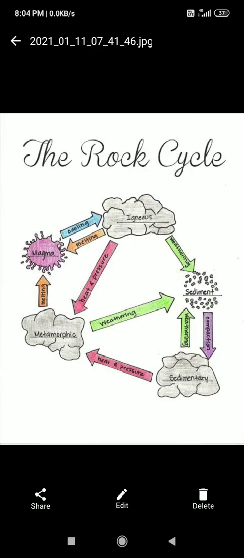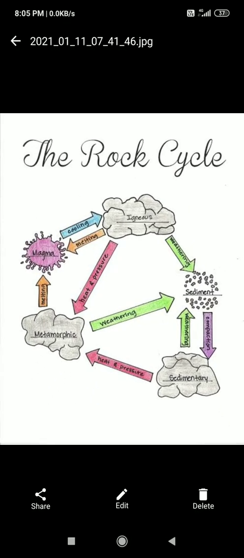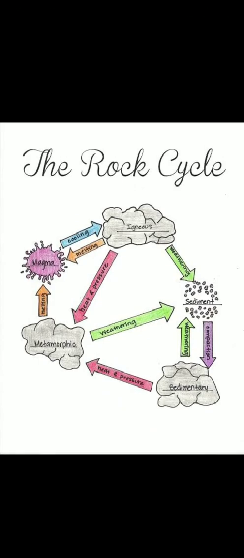Do you know how this rock cycle is different from other natural cycles? See here, you can see many web-like cycles, many web links: igneous to metamorphic, metamorphic to sedimentary. You can see so many arrow markings, so it is different from the other natural cycles we have discussed, like the life cycle of a frog, where these web cycles are not there. We can see many smaller cycles in this one whole rock cycle, so it is different from a natural cycle.